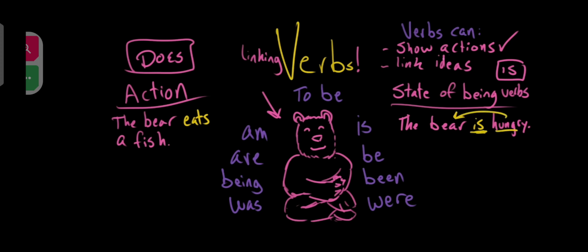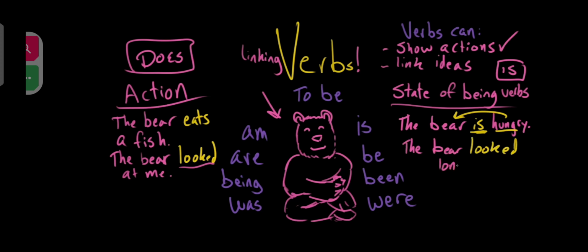It's linking it. Some verbs can be used both ways. They can be used both as actions and as linking verbs, and I'll show you an example of that. You could say, the bear looked at me, which is to say the bear is doing a thing, looking at something, namely me. But we could also say, using the same verb, the bear looked lonely. Now in this case, this is describing how the bear looks, what the bear looks like. This looking is not something the bear is doing, it is how the bear appears to a viewer. So, "looked" is connecting lonely to bear. It is linking lonely to bear. It is a linking verb.